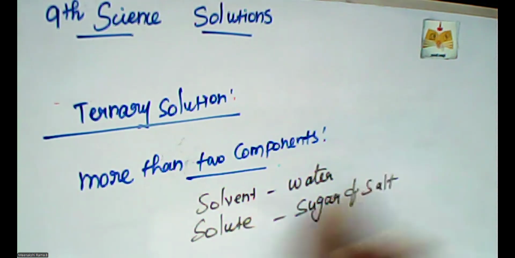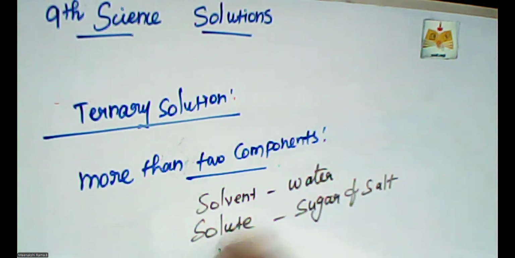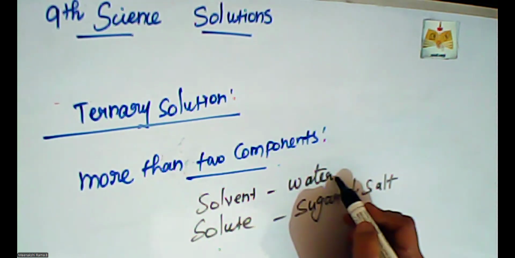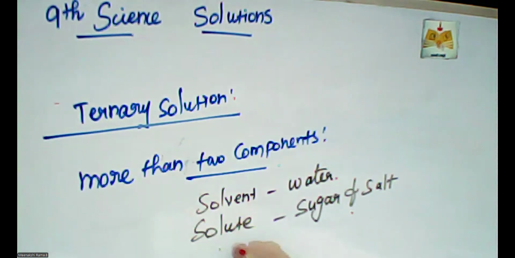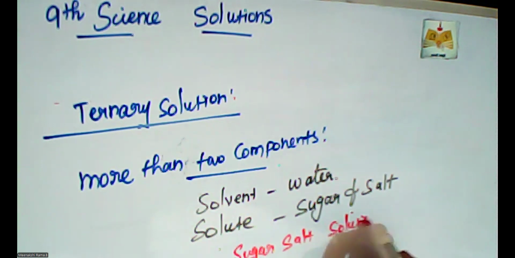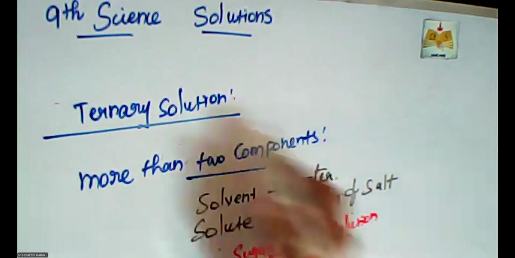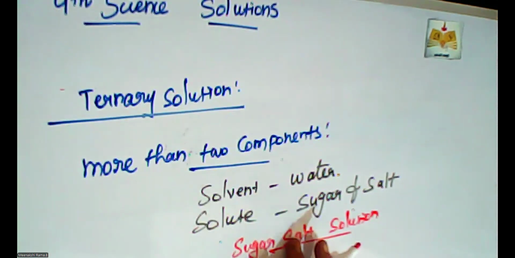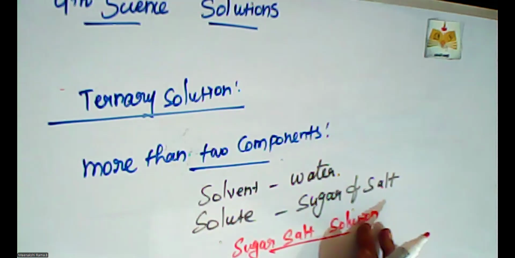These two solutes are dissolved into water. So, sugar salt solution is the example of ternary solution. Sugar and salt are dissolved into water, so that is called a sugar salt solution.